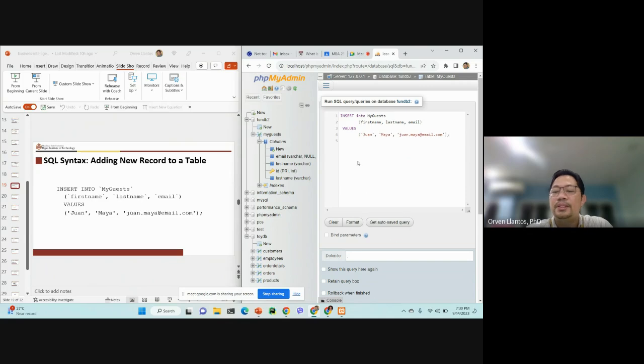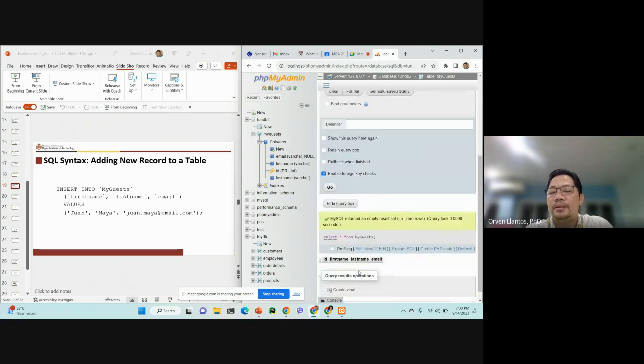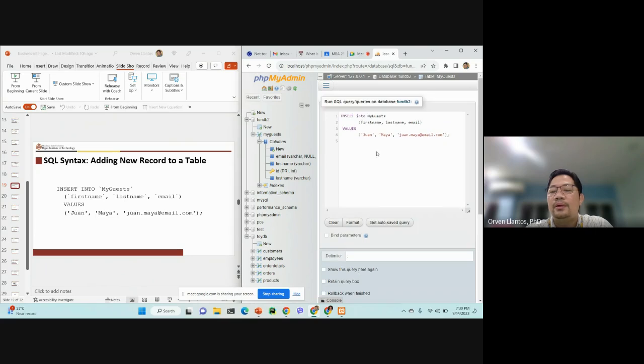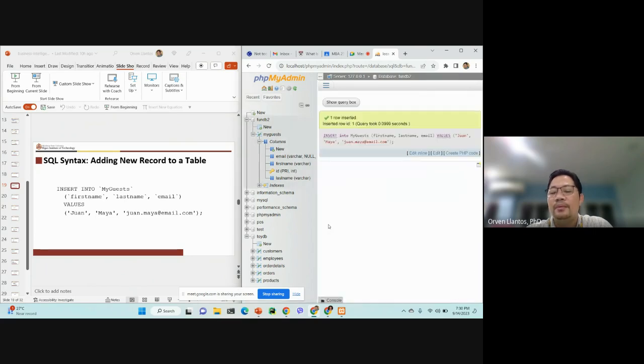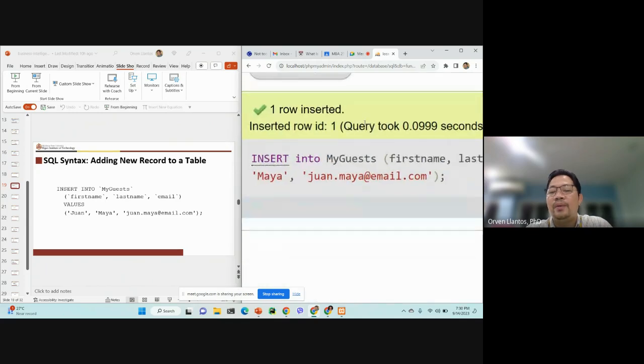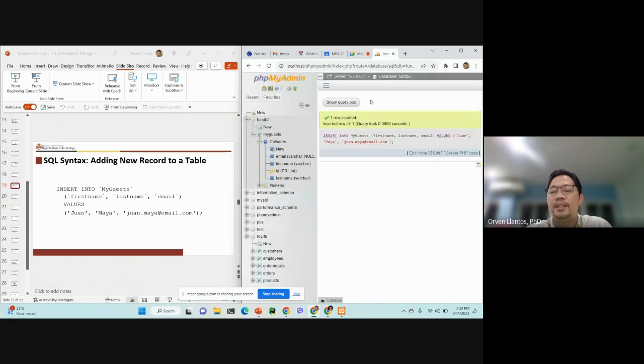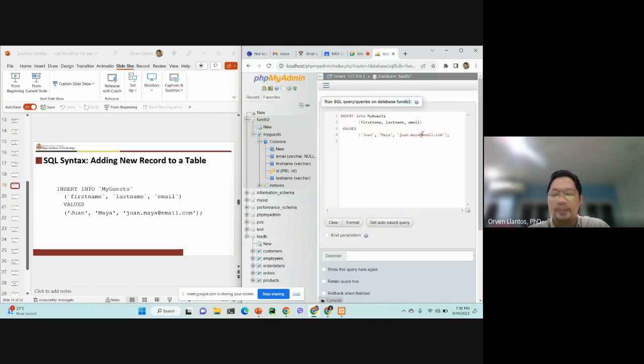So let's try to give it a try. First name, last name, and email. Then we click go. So we're done. It says here that we have inserted one row. Now let us check the contents of our table my guest.